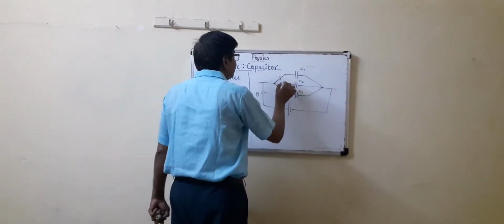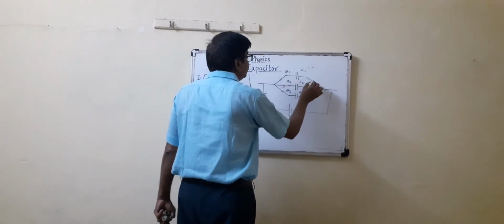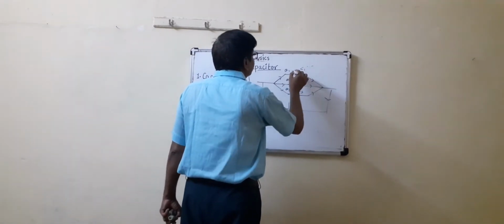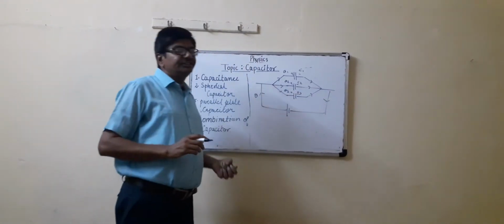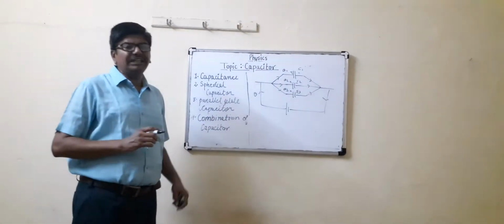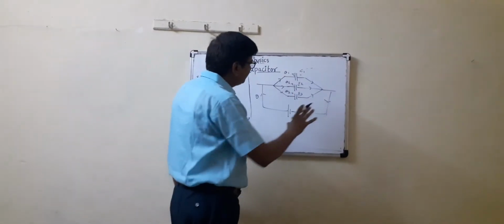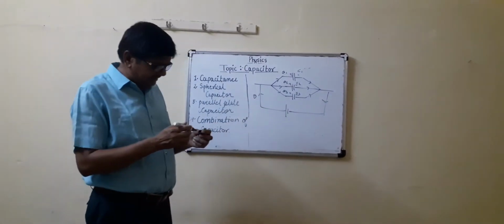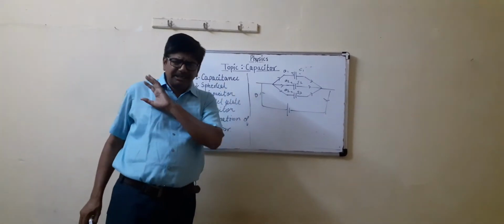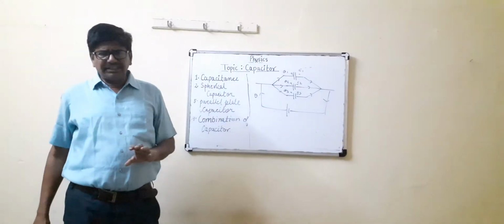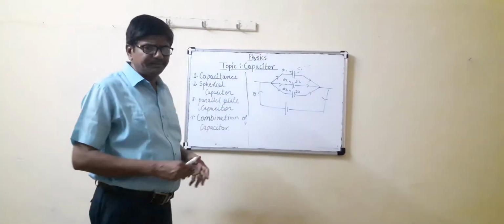In this way, the charges are Q1, Q2, Q3. That means in parallel combination, the charge is different, but the potential is the same. So three capacitors C1, C2, C3 are connected in parallel, and the same potential difference is applied across them, but charges Q1, Q2, Q3 flow across C1, C2, C3.